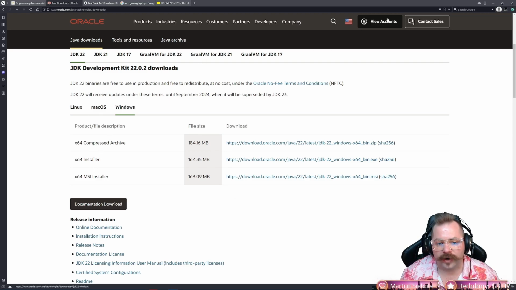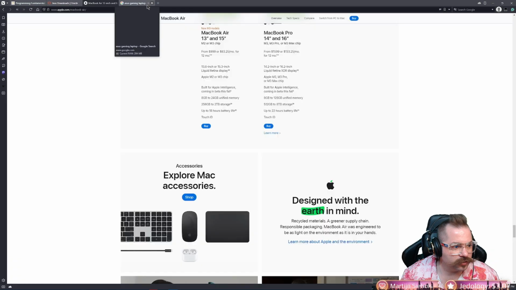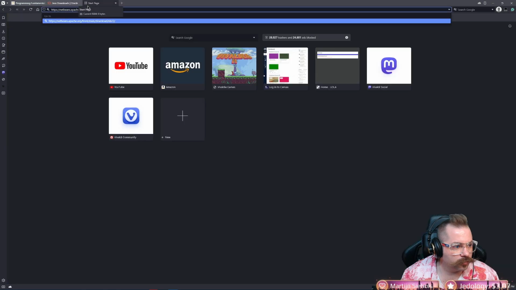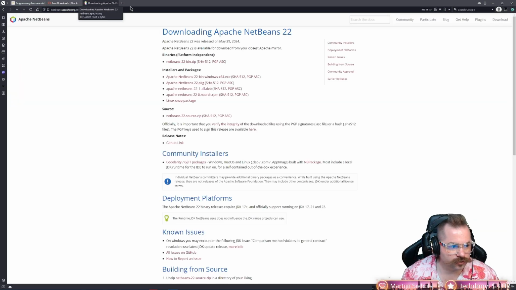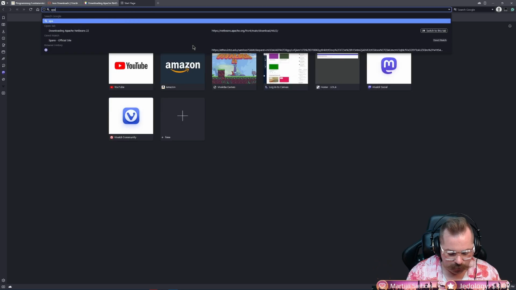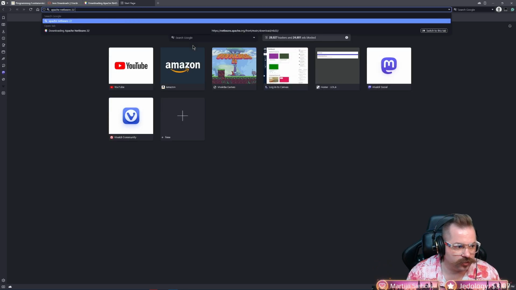All right? Now that we've got it downloaded, we're going to download the other thing, and we'll install them both at the same time. So the other link we have is for NetBeans 22. I will copy that link into here. But we'll also show how to Google it, which is to type in Apache NetBeans 22 download.